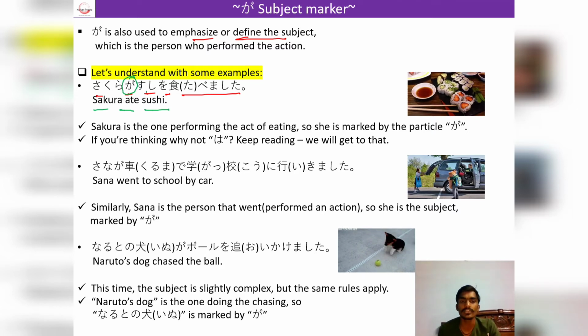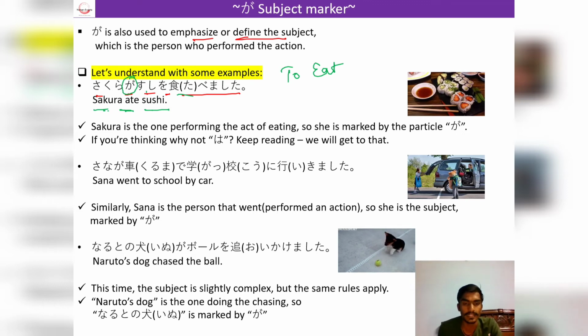Sushi is a Japanese dish, tabemasu is to eat, which became tabemashita, and Sakura is a name. If we want to use the wa particle, we can use that as well, but that will be a simple sentence. Keep reading. I'll let you know in our next slide.